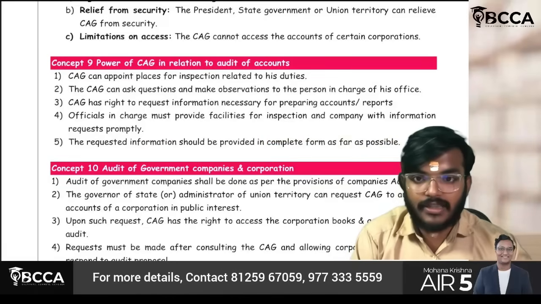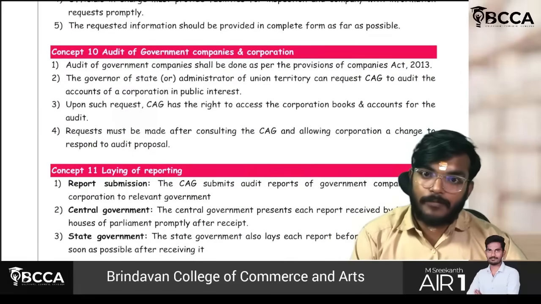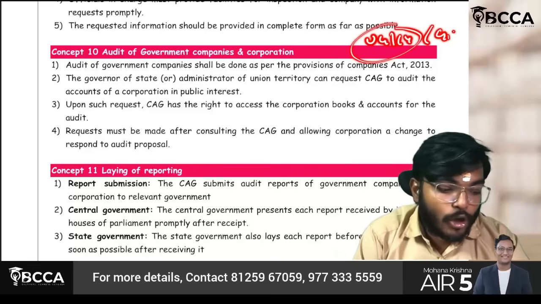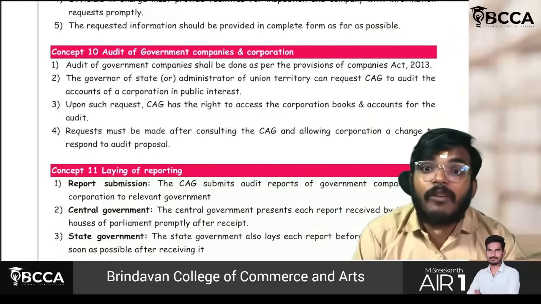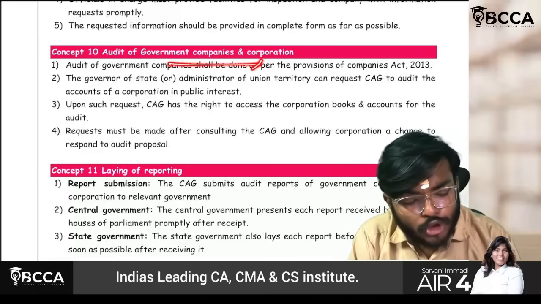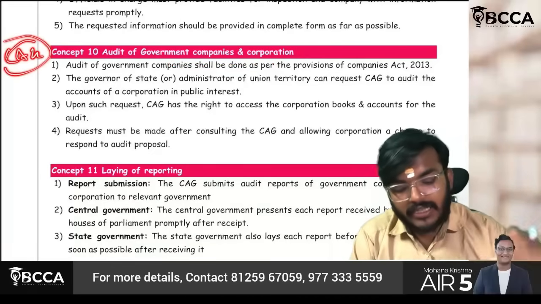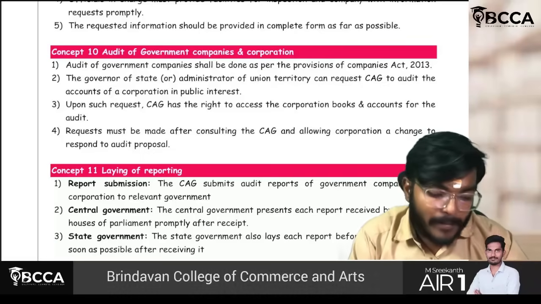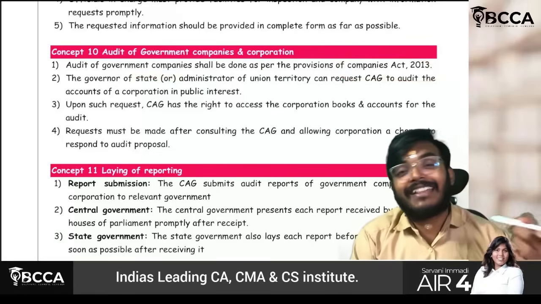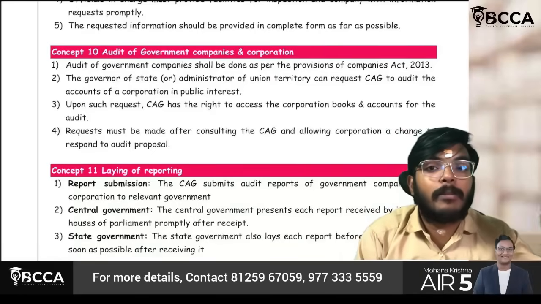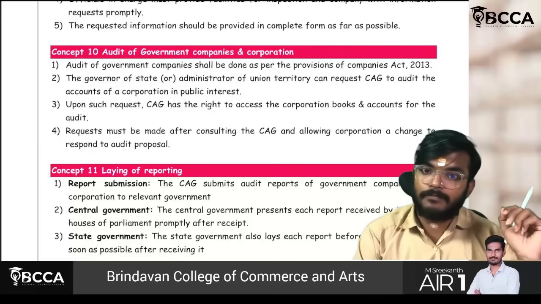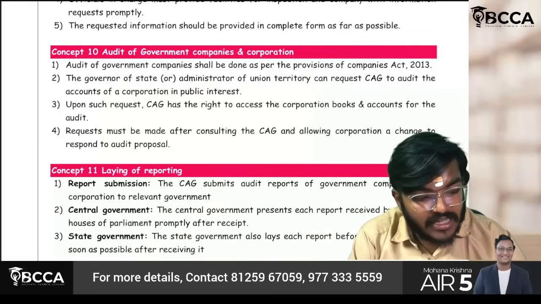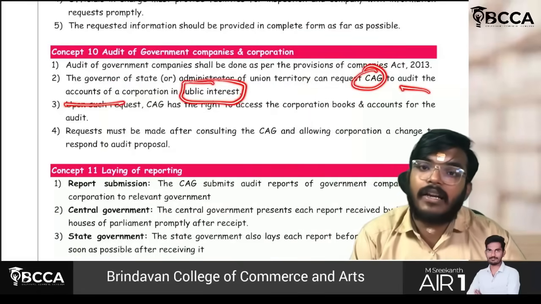Okay, fine. Last thing though, audit of government companies and corporations. Sir, not only the union or central government, but even government companies and corporations should be audited by the C&AG. Check this. For audit of government companies, you have to follow the Companies Act. They will say that the auditor of a government company will be appointed by the C&AG. The governor of the state or administrator of a union territory can request the C&AG to audit the accounts of a corporation in public interest.